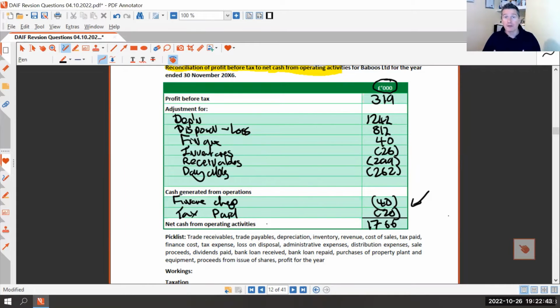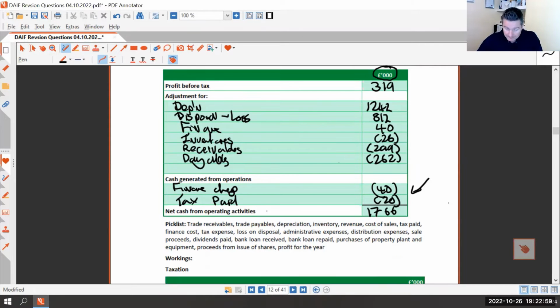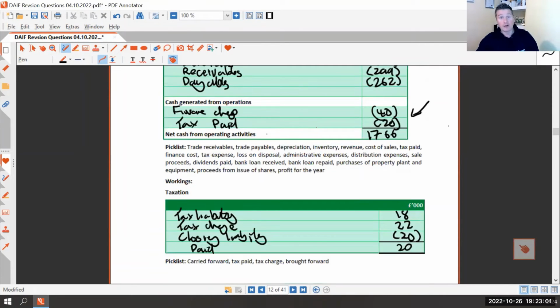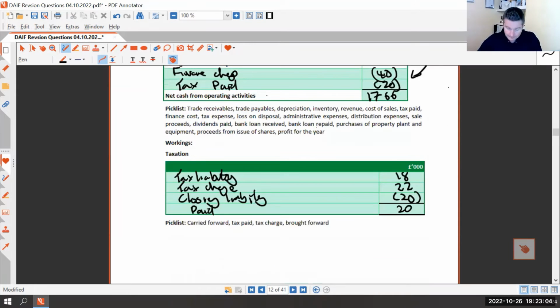But there will be some other things that will affect our cash position during the year that relate to non-day-to-day transactions. So, obviously it's the sale and purchase of assets and financing things. So let's move on. Again, apologies, with lots of scrolling because we're going up and down.